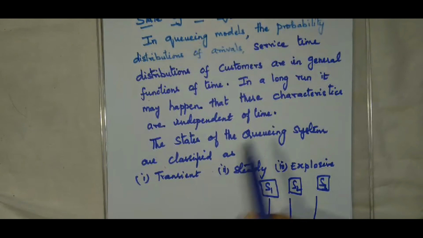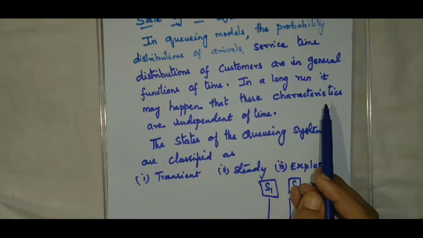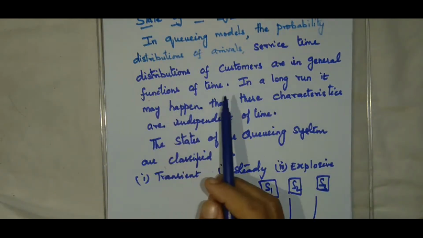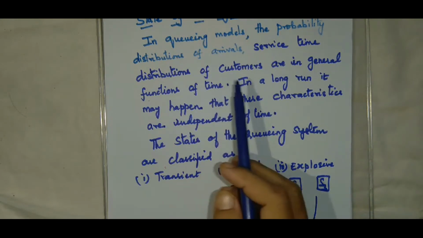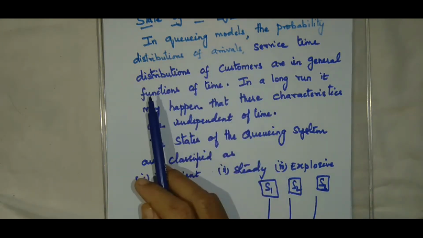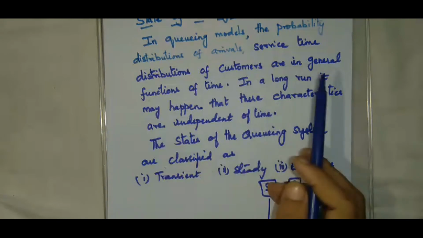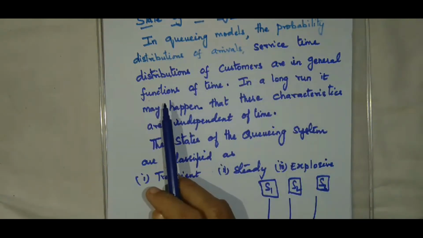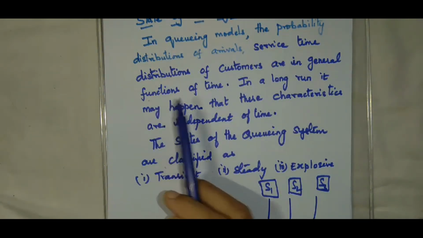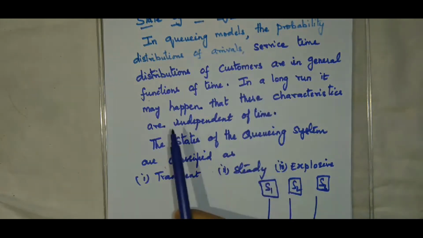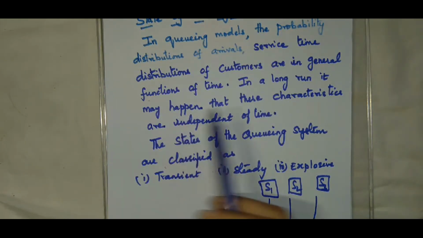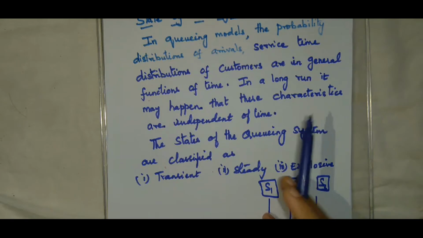Initially, we can see that the arrival follows some probability distribution. Similarly, the service time will also follow some probability distribution. Initially, they are all time dependent, but in the long run, what happens? That is, in the long run means what? You are letting your time tend to infinity.